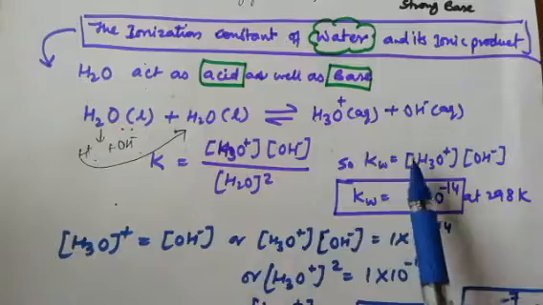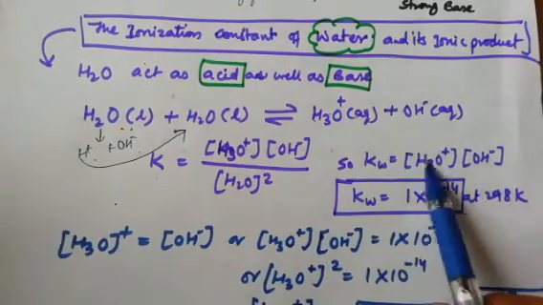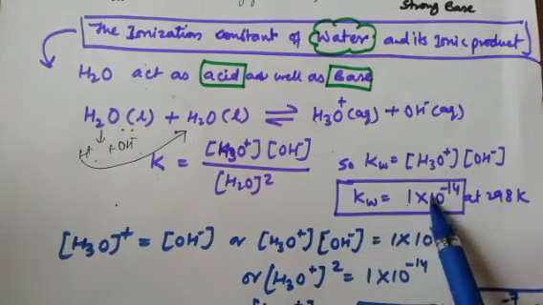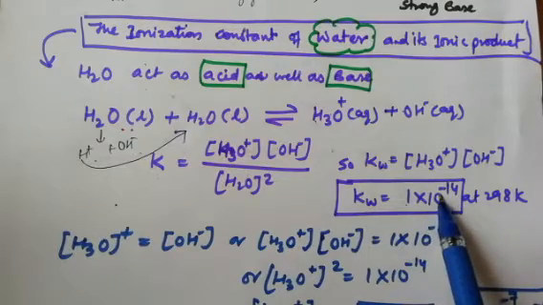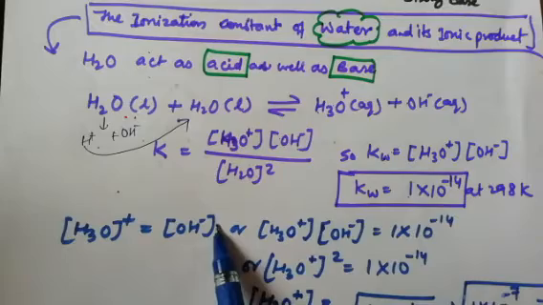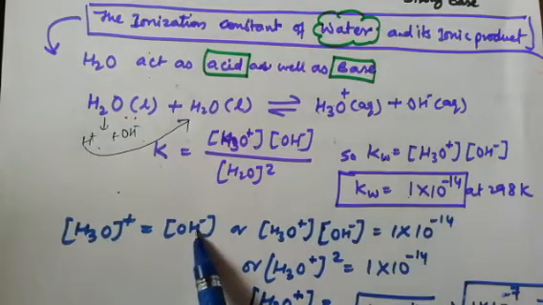It will be on the basis of reactant, so it is H3O positive and OH negative ion. The value of these two is equal to 1 into 10 raised to minus 14. You know, in the pH scale the value is from 0 to 14, but we can write it this way, 1 into 10 raised to minus 14. And when we are finding out H3O positive and OH negative value, it is very simple. H3O positive is equal to OH negative.